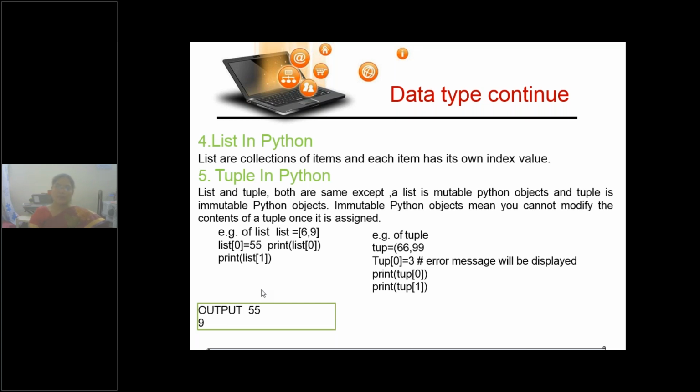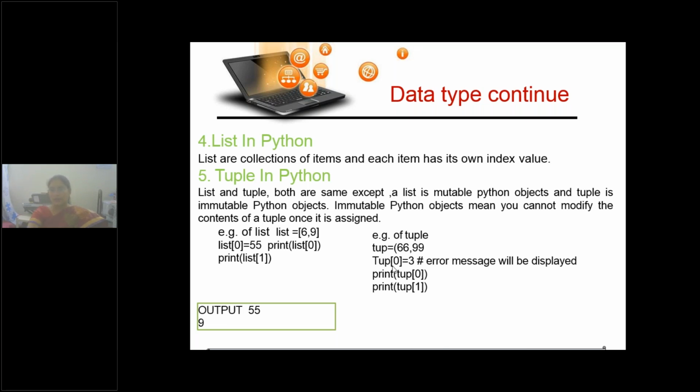Are you all following? See, for example, tuple 66, 99 is given. When you are retrieving a value by index, always we have to use square brackets only. Clear? Whatever the type it is. For list we use square brackets for the index, for string also, and for tuple also.